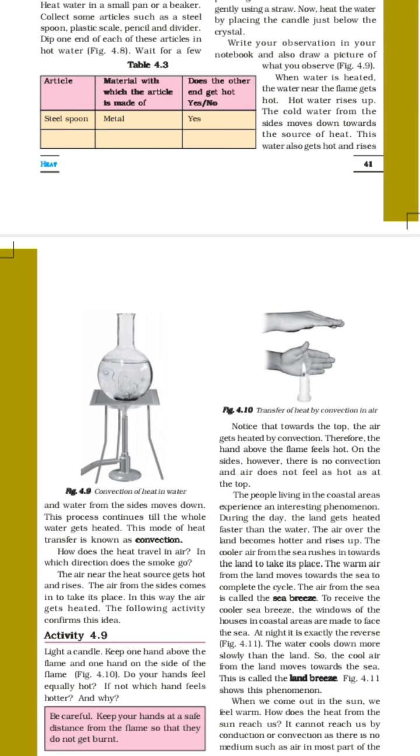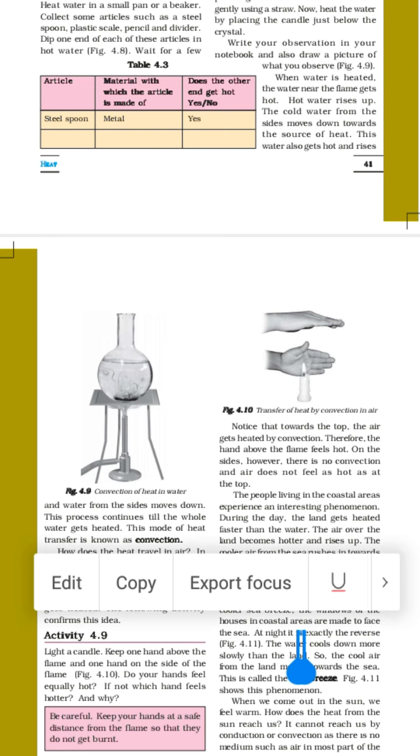This is because the heat is traveling through the convection process to the upper part. So the hand which is kept over the flame will be feeling hot due to the convection of heat. But to the sides, the heat is not flowing through convection and the hand is not feeling that much hot. That is the example for convection in air. So two activities we did. One is convection in water, the other one is convection in air. Convection in water we can do with the boiling activity, and convection in air we can do with the candle flame activity.